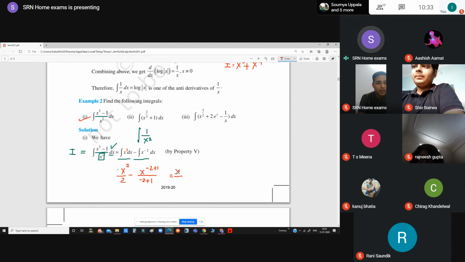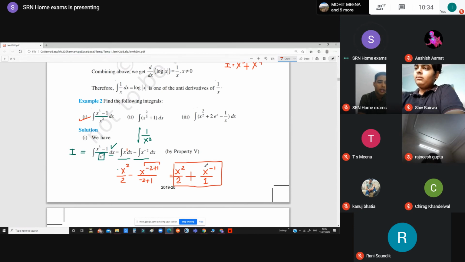This is x square, it will remain same, it will not change. Denominator is 2 as it is. This minus sign, right now it is as it is. Now this is minus 2 plus 1, so this complete function will become x raised to the power minus 1. Okay, and now what is denominator? Denominator is minus 1. So in place of writing minus 1, I will write down 1 as it is, and the minus sign will change this negative to positive, and finally you will get this as your answer.